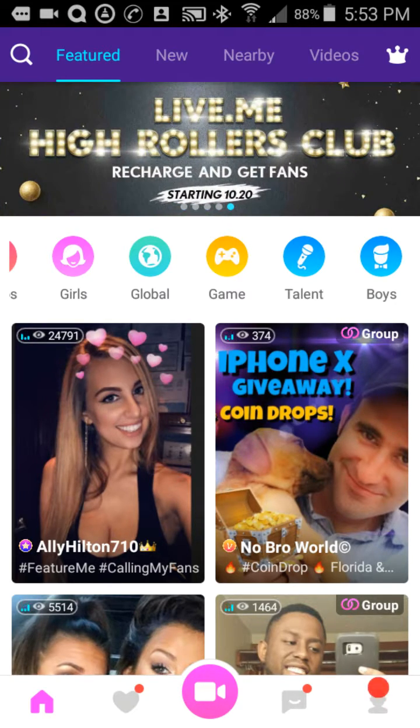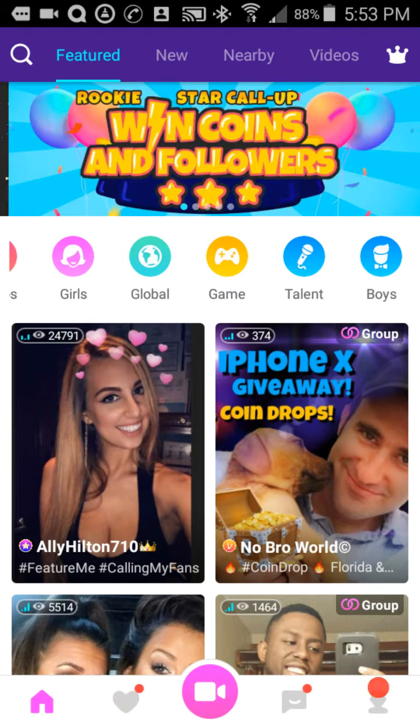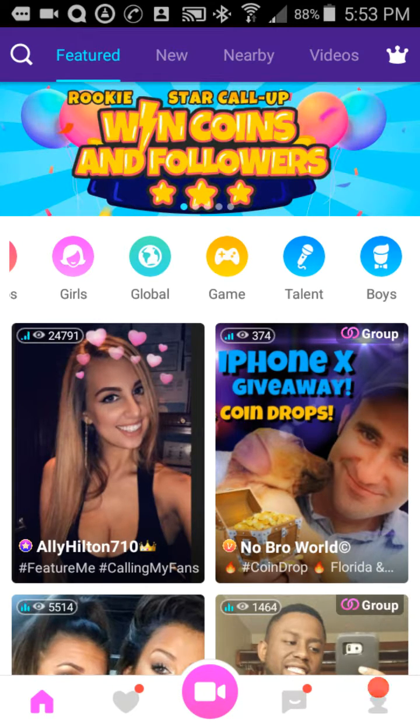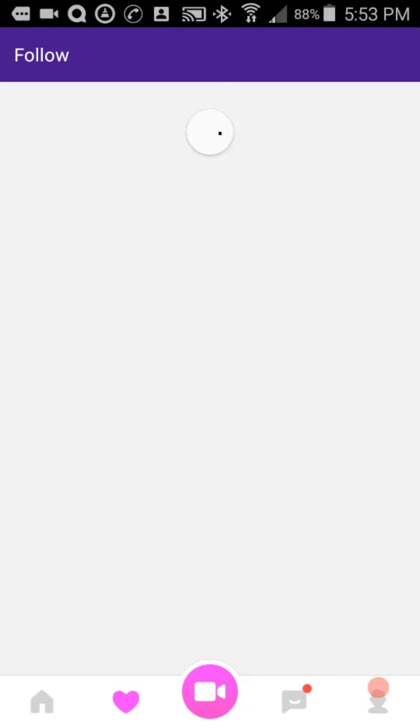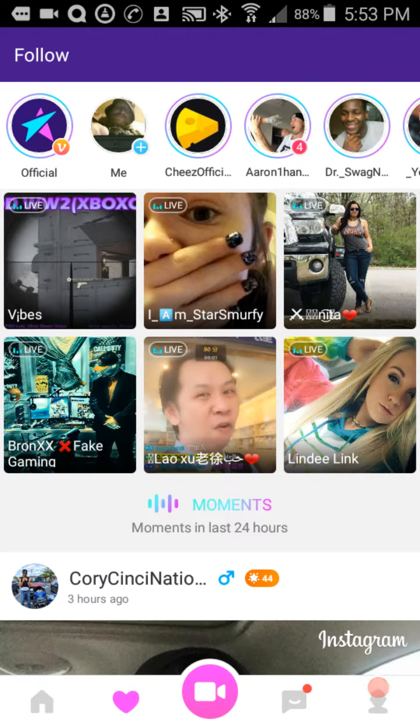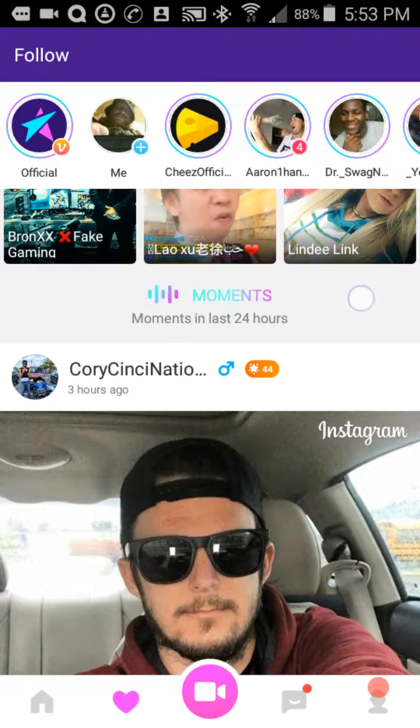Now we'll go over to the next menu button at the bottom of the screen, and at the bottom of the screen you'll have the heart-shaped icon. The heart-shaped icon is your favorites, is your following, or the people you're following that you want to see if they come online. You want to know that they're online and using the app and broadcasting, and then you can get right back to their broadcast by tapping on their pictured tiled icon there of what they're broadcasting.